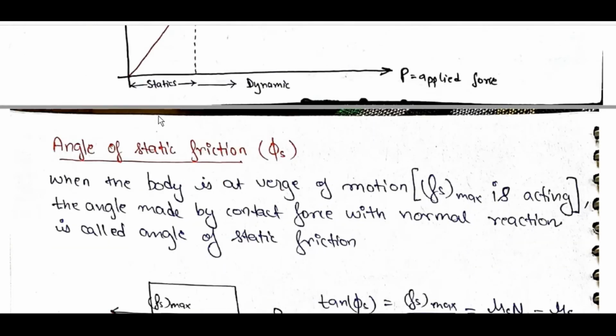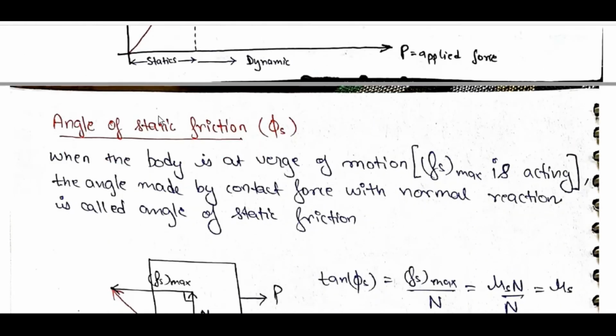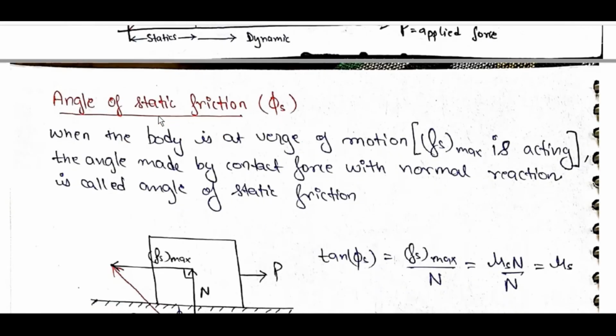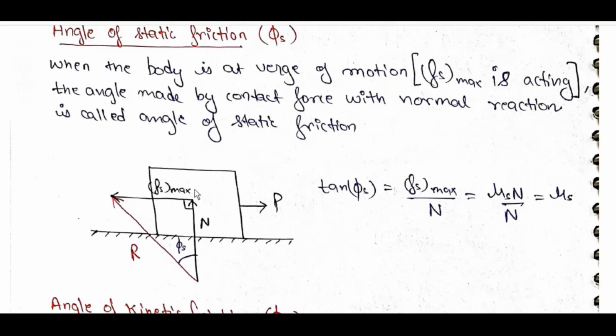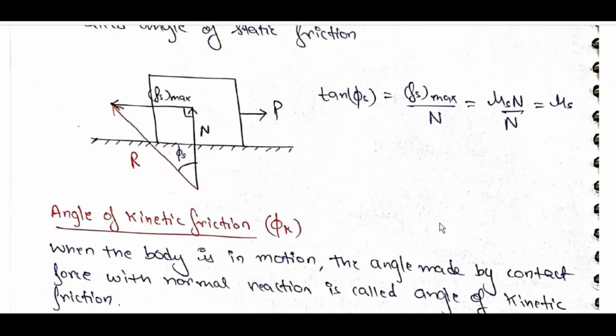Angle of static friction, phi_s: when the body is at the verge of motion, f_s max is acting. The angle made by the contact force with the normal reaction is called the angle of static friction. This is R bar and N. tan phi_s is equal to f_s max by N is equal to mu_s N by N is equal to mu_s.